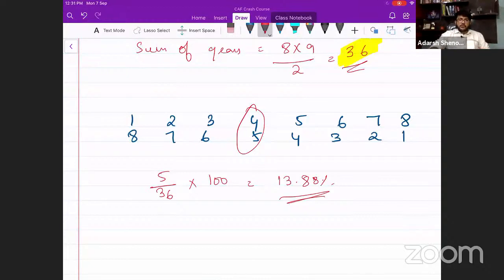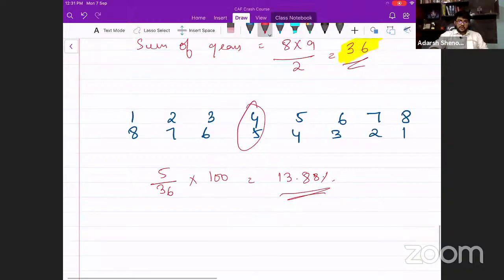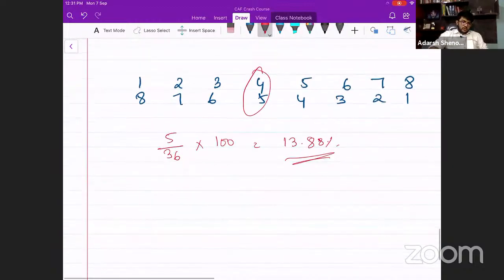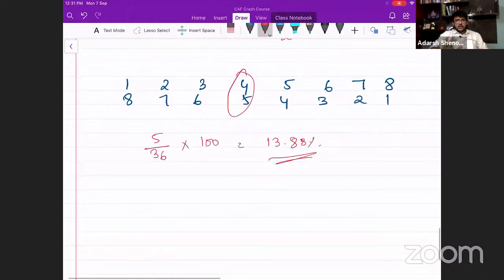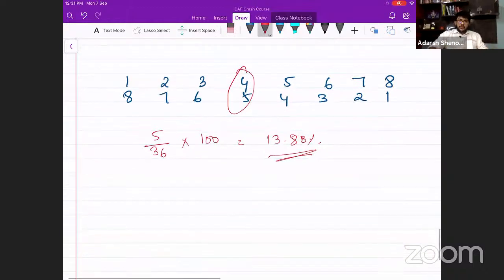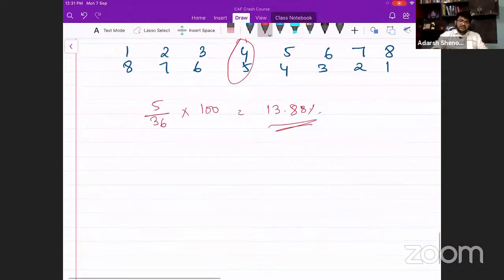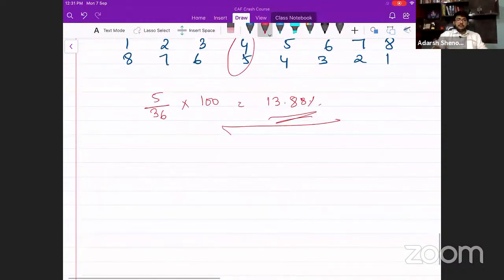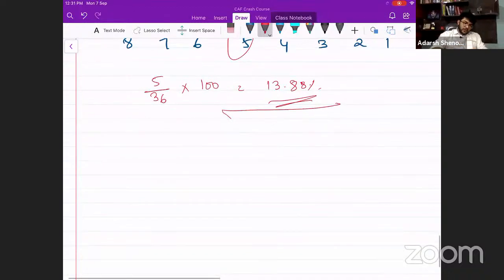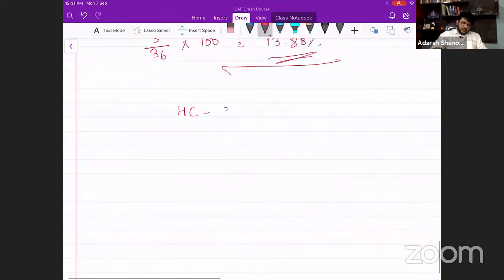Have you all followed this? Understood this? Yes. That's it. That's all we have to do. Now, how to calculate the amount of depreciation? If they have not asked for the rate, you can directly skip the step and calculate the amount of depreciation directly. It is very simple.